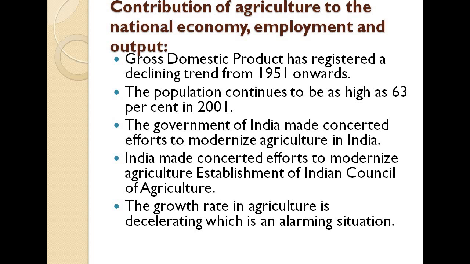Then the population dependent on it continues to be as high as 63% in 2001. Third, the government of India made concerted efforts to modernize agriculture. Fourth, establishment of the Indian concept of agriculture. Fifth, the growth rate in agriculture is decelerating, which is an alarming situation.